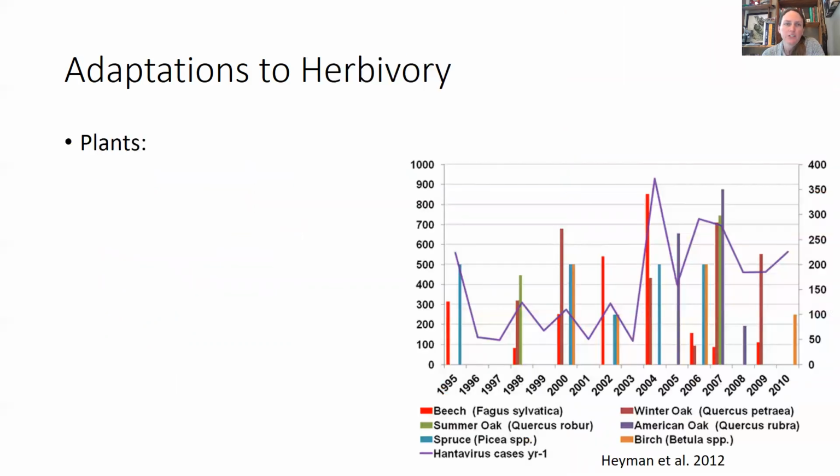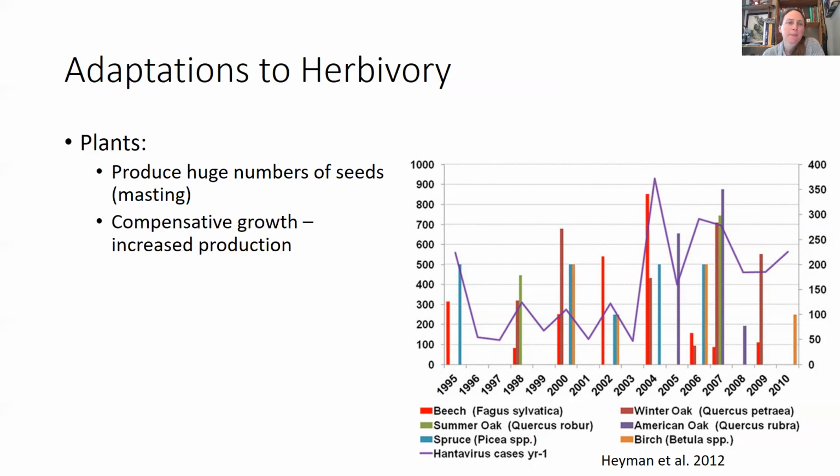Then there's some adaptations to herbivory in plants. So things like producing huge numbers of seeds during mast years. And here you can see, going back between 1995 and 2010, a whole variety of tree species and their seed production spiking, along with the number of hantavirus cases, which, because hantavirus is carried by mice that are seed predators, you see peaks in this hantavirus.